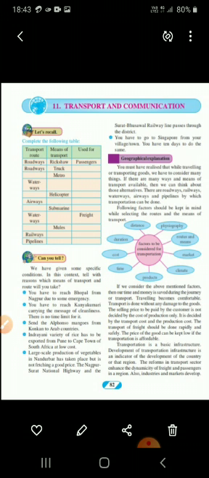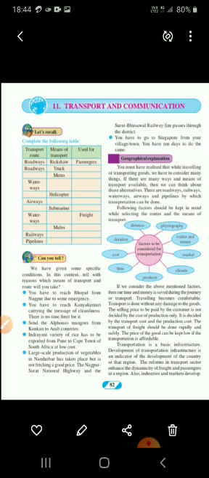Understood? Now one concept map is given. So the concept map is factors to be considered for the transportation. What factors should be kept in mind while selecting the routes and means of transportation? That means if we want to go to a particular place, then we are supposed to think about what means of transportation we are supposed to take to reach that particular place. Understood? So this is the concept map. This is very important from examination point of view. So you are supposed to draw this in your class copy.